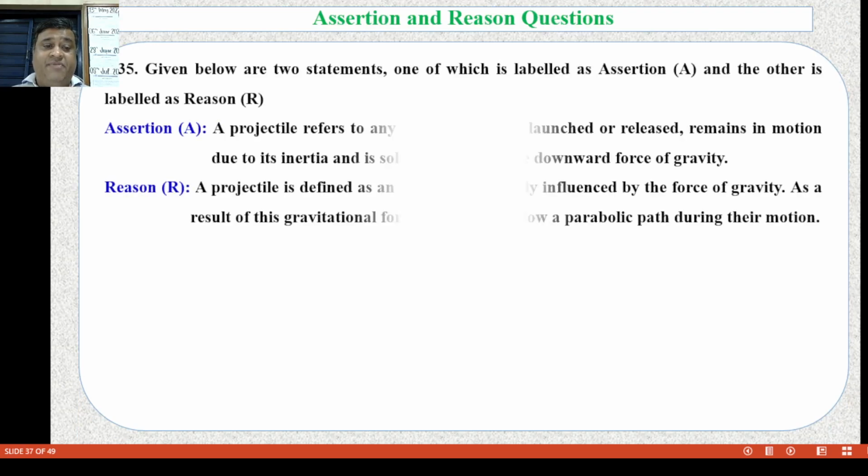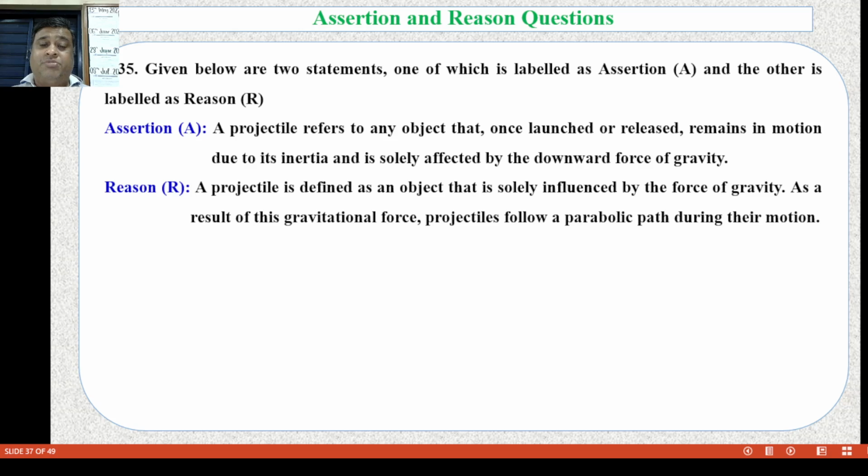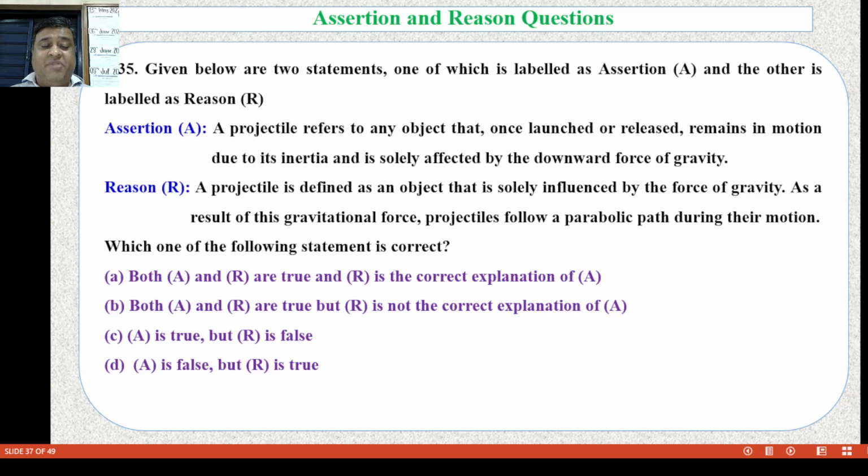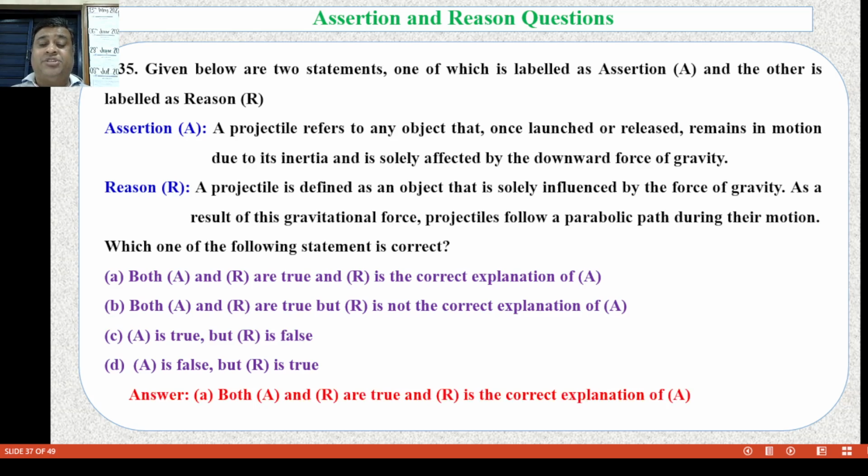Question number 35. Assertion: a projectile refers to an object that, once launched or released, remains in motion due to inertia and is solely affected by the downward force of gravity. Reason: a projectile is defined as an object that is solely influenced by the force of gravity. As a result of the gravitational force, a projectile follows a parabolic path during its motion. The same options are given as in the previous slides. The answer is A, both assertion and reason are true, and reason is the correct explanation of assertion.